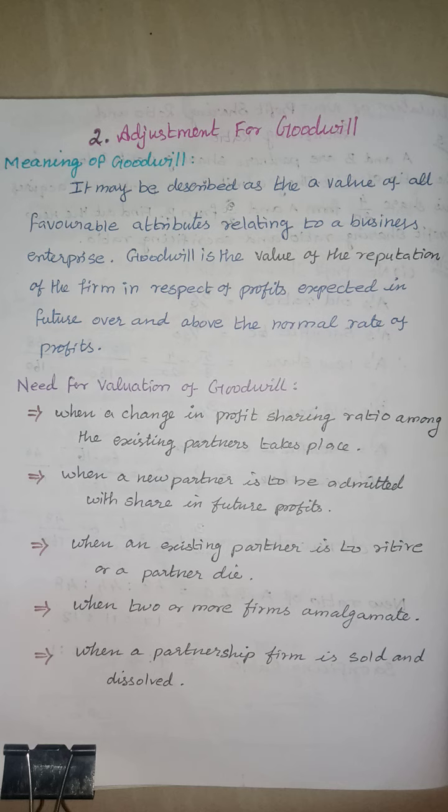When a company manufactures and produces quality products, all the customers go to that specific company for buying the product. So that is the goodwill of the firm. Under the admission of a partner, we make the necessary adjustment in the goodwill. So goodwill is the second adjustment of admission of a new partner.